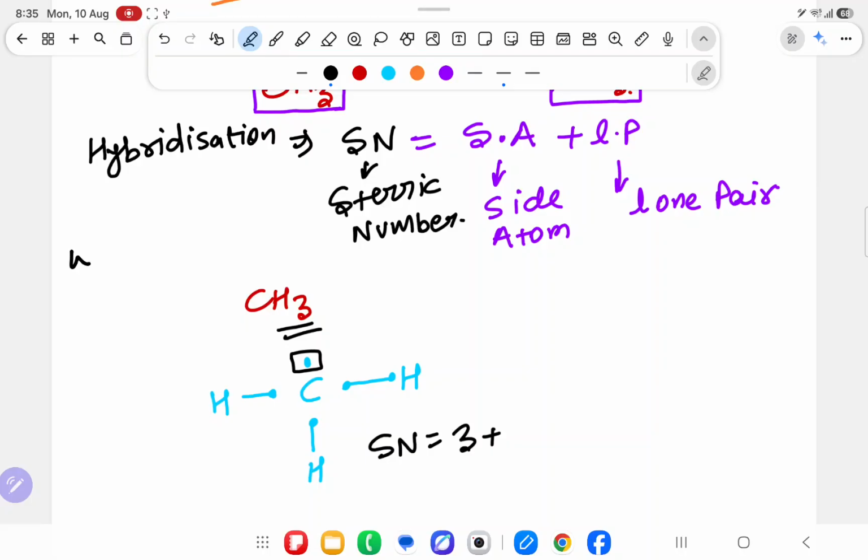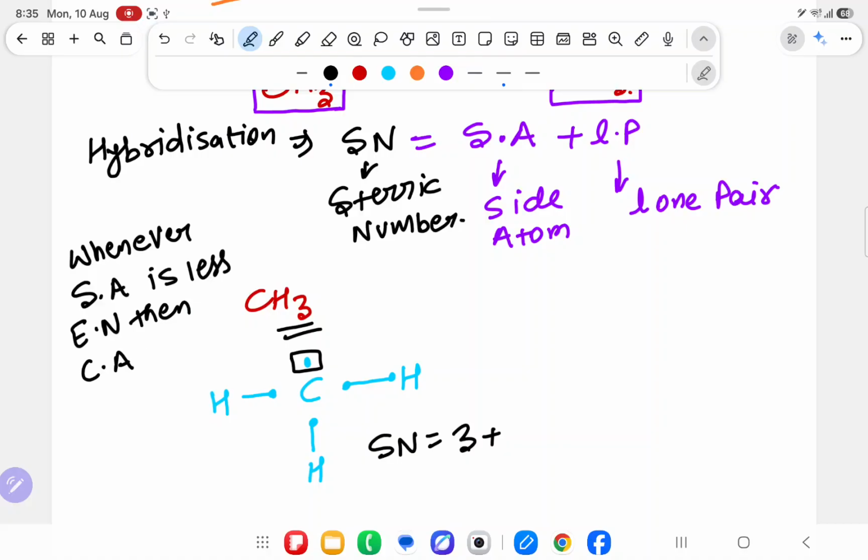So whenever the side atom is less electronegative than the central atom, carbon is the central atom, CA means central atom, and SA means surrounding atom or side atom. I will write each and everything. Sir, why are you writing? Just I am saying, if you want to go slow or fast, there is an option in YouTube you can use.